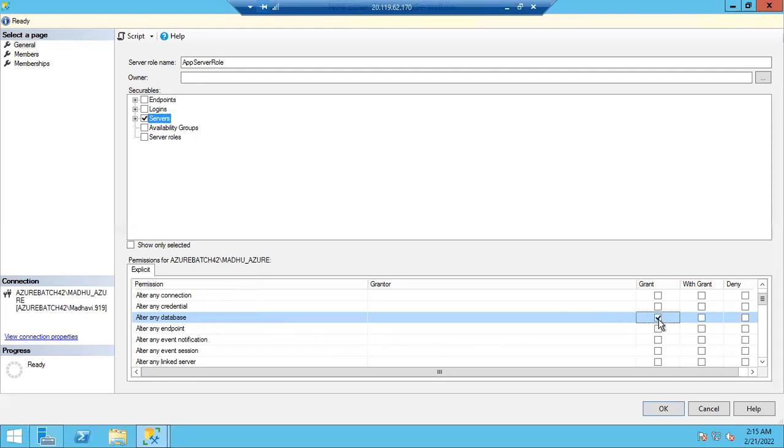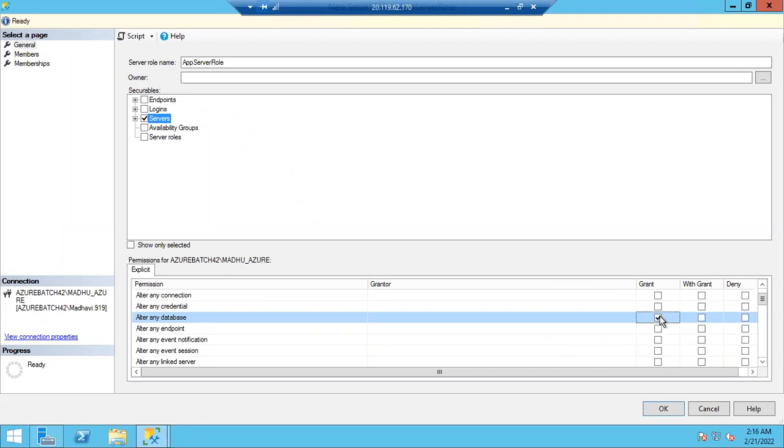If I give grant, you can enjoy the permissions. If I give deny, even if someone by mistake gave you alter any database, as deny is there, deny only will apply finally, and you cannot alter the database. I'll show you in the demo. You will get the clarity.